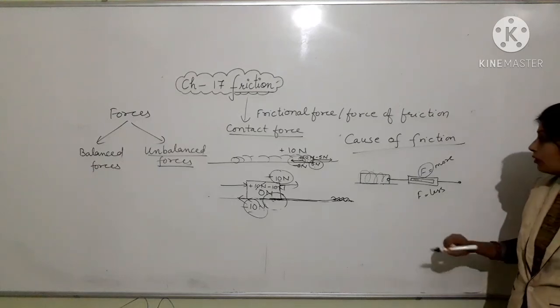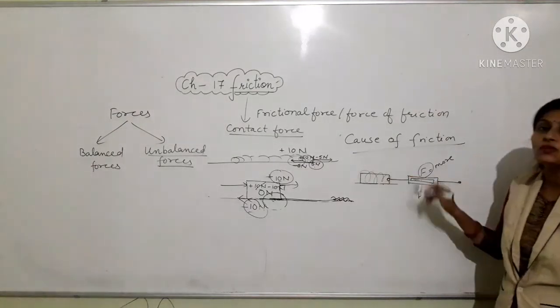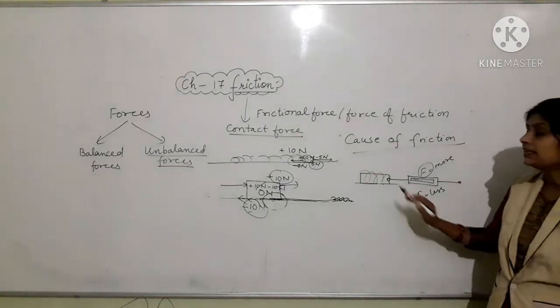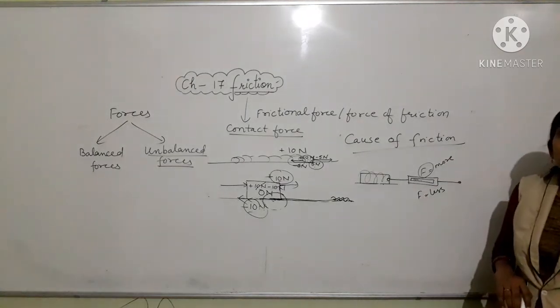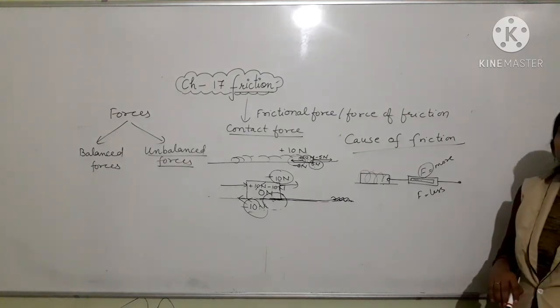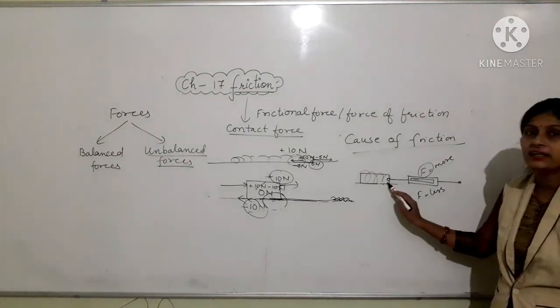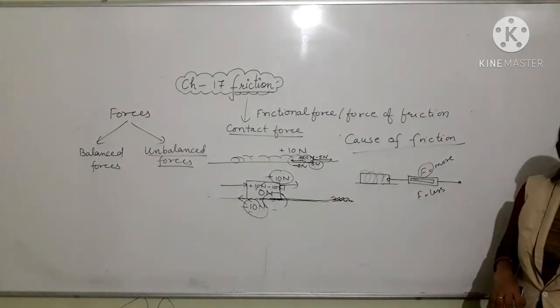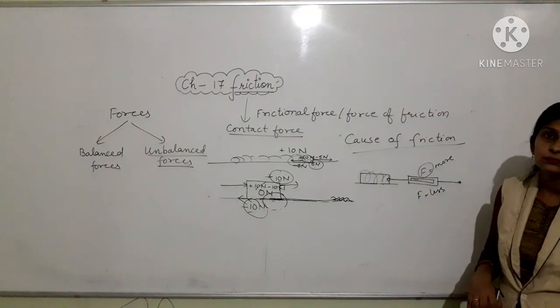understood? Now, when we wrap this brick with a polythene bag or plastic cover, its surface becomes smooth. Now it has a comparatively smaller number of irregularities which interlock with the irregularities of the floor.